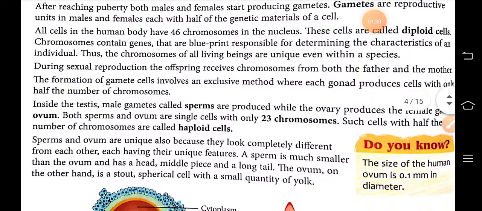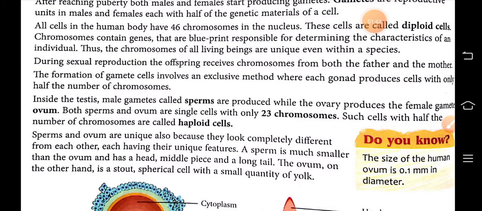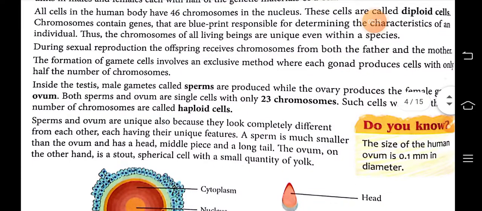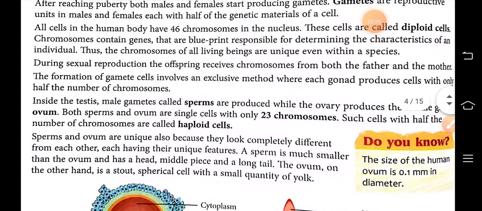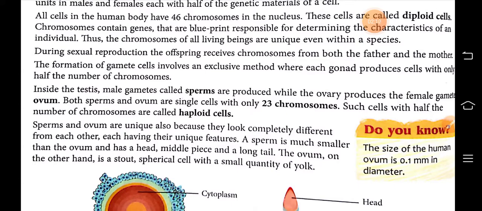All cells in the human body have 46 chromosomes. In the nucleus, there are chromosomes, and in human beings, they are in pairs. In human beings, there are 23 pairs of chromosomes. And these cells are called diploid cells because there is a pair of each chromosome. The 23 pairs of chromosomes are there in the cell.